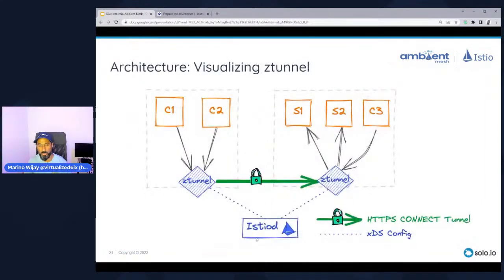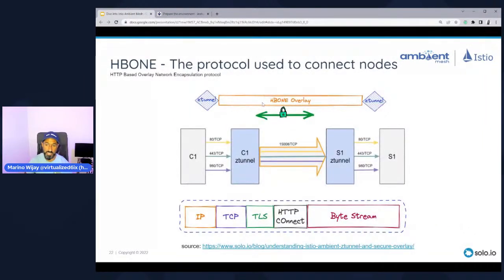is that if you are trying to understand where the configuration comes from, Istiod still provides that configuration to the ztunnels, much like it provided configuration to the sidecar proxies. So you still get your encryption, but one thing to note is that this tunneling mechanism that is present between ztunnels and the waypoint proxy is offered up by Envoy's HTTP CONNECT upgrade. So Envoy recently had some features added to it to allow for this overlay construction to occur. Now, this overlay is actually a new capability that was added into Istio, specifically for ambient mesh, and now as of 1.16 is also supported in the sidecar.